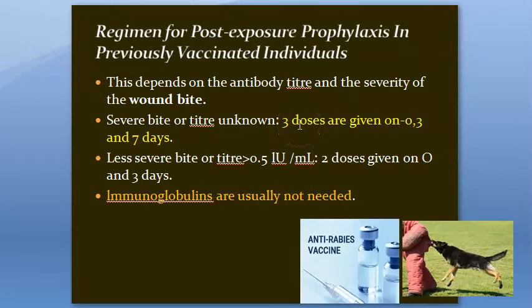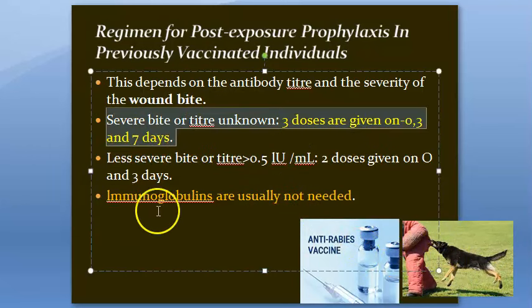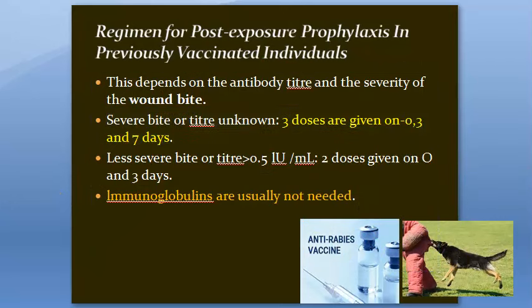If a person was previously vaccinated and then he got a dog bite, then just by giving 3 doses of vaccine, it should be sufficient. They don't give immunoglobulins. That's all.